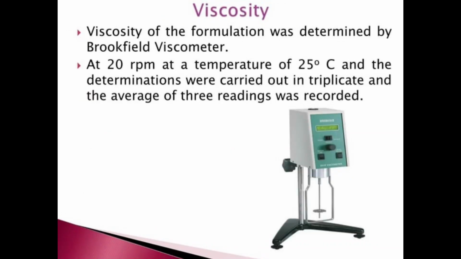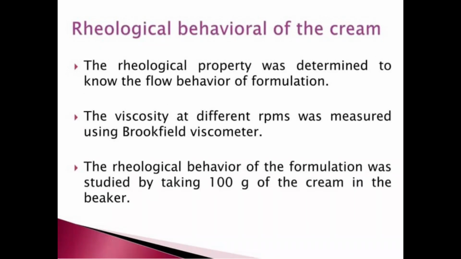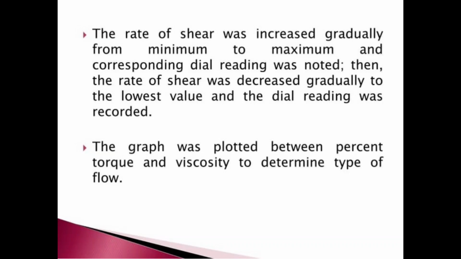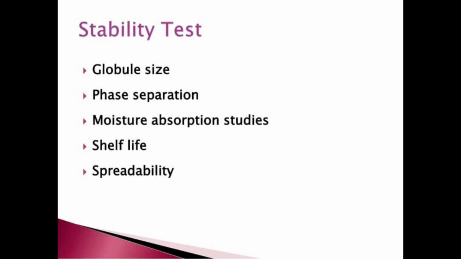Then next is viscosity. For viscosity, we have used a Brookfield viscometer. In this, at 20 rpm at a temperature of 25 degrees Celsius, we have determined the viscosity of our cream. Rheological behavior of cream. Rheological property was determined to know the flow behavior of the formulation. So according to the viscosity of cream, we can determine the rheological behavior of cream and plot a graph for better understanding. Then next is an essential step, that is stability testing.